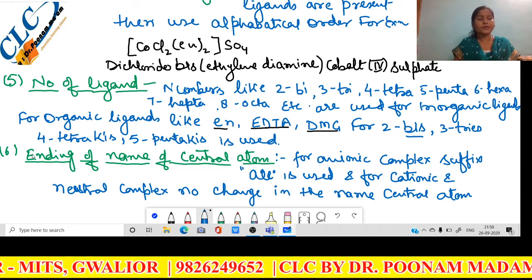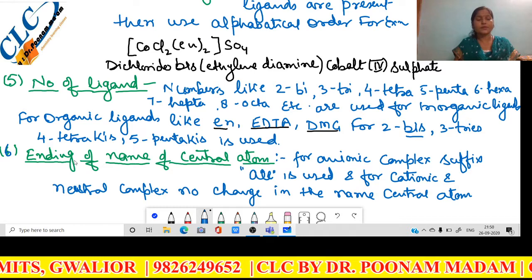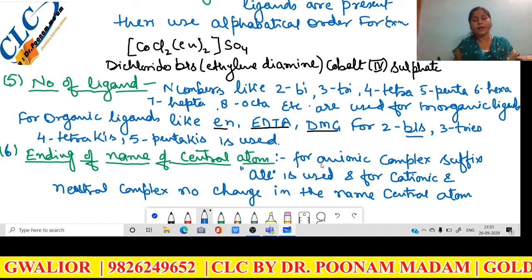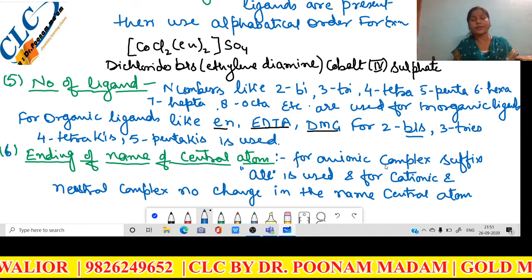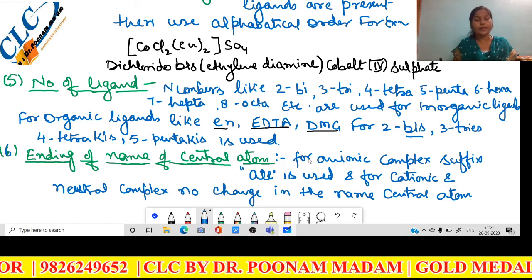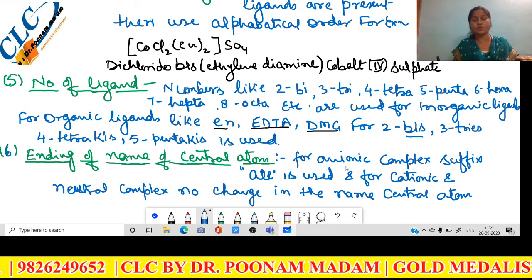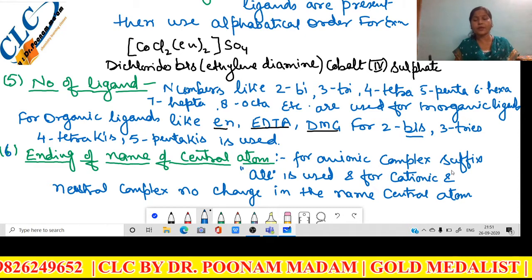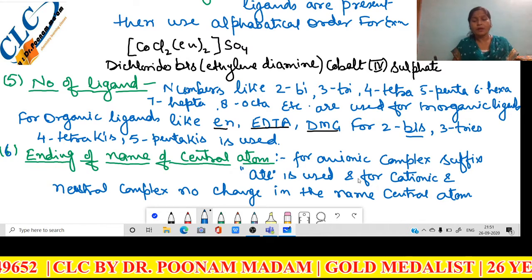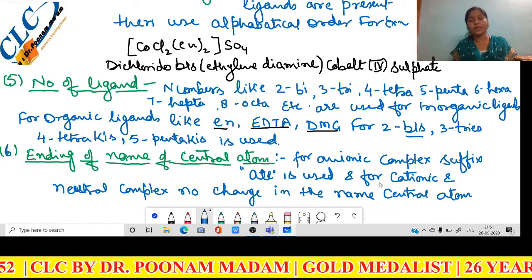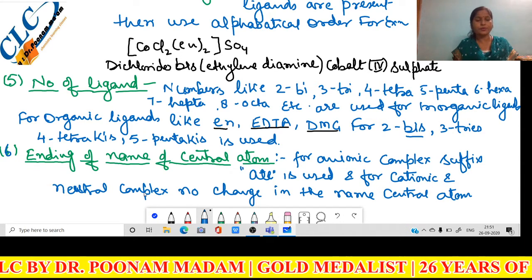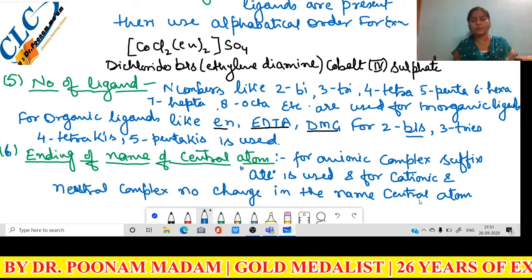Now the next rule is the sixth rule. This is the ending of the name of the central atom. If the negatively charged ligands are directly attached to the central atom, then it is called an anionic complex. And for an anionic complex, the suffix ate is used after the name of the central atom. And for cationic and neutral complexes, there is no change in the name of the central atom.